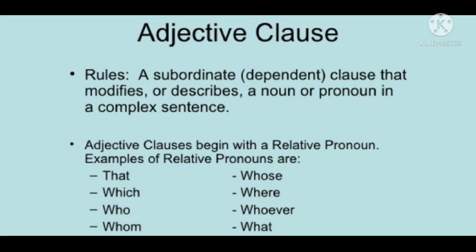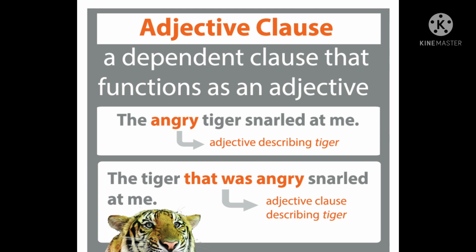An adjective class acts as an adjective. It describes or modifies a noun or a pronoun. Remember, adjective classes always begin with a relative pronoun. Examples of relative pronouns are given. Go through it. Let us discuss adjective class through an example. Listen carefully. You can understand clearly.